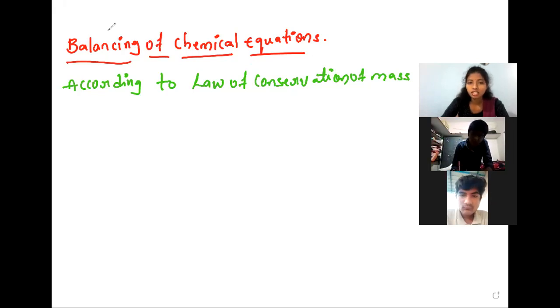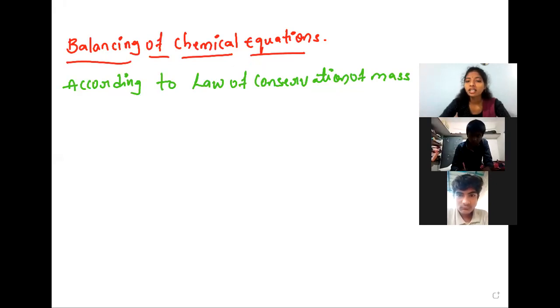Here, one state to another state is nothing but from solid state to liquid state, or liquid state to gaseous state, or gaseous state to liquid state. In the reaction, the substances will change from one state to another, but we will not get any new substance, and will not create anything, and will not destroy anything.